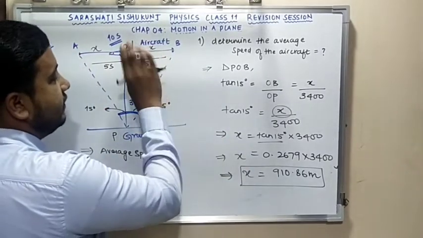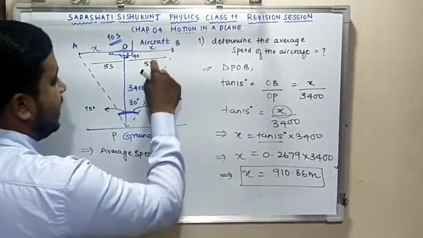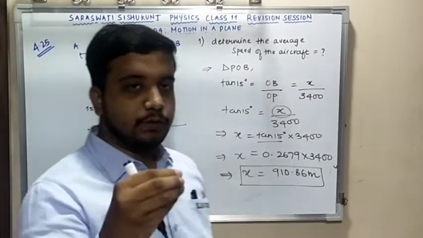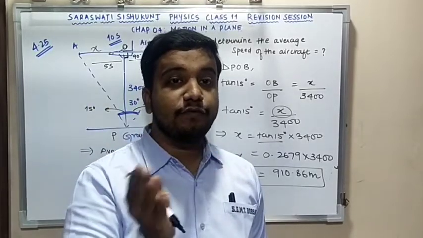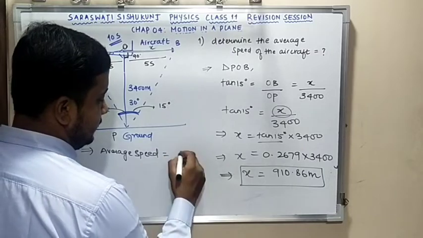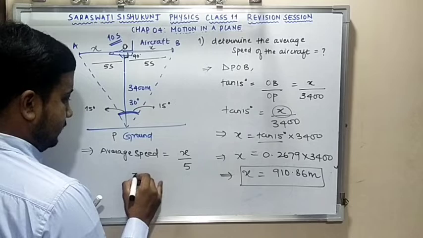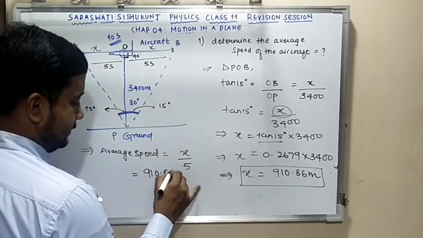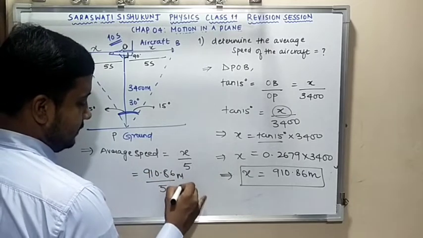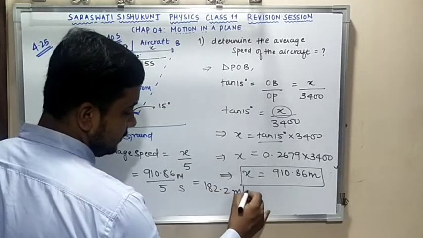If I am reducing the distance to half, that is x, then I have to take the time also for x only. So for 10 seconds, I'll divide it into 5. So my answer is x by 5 seconds. So x is nothing but 910.86 divided by 5. This is meter and this is second. My answer is 182.2 meter per second.